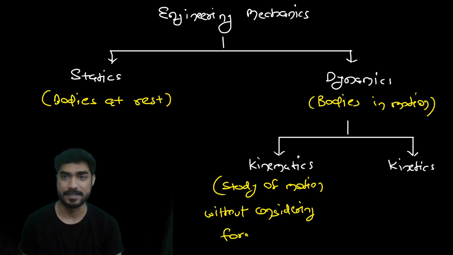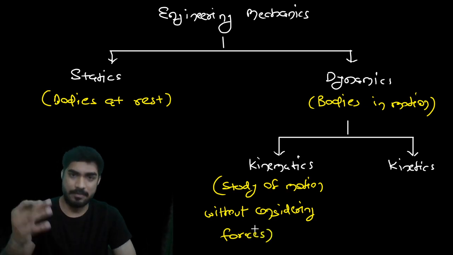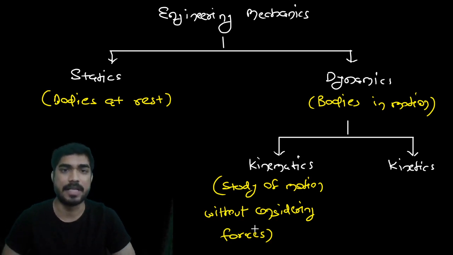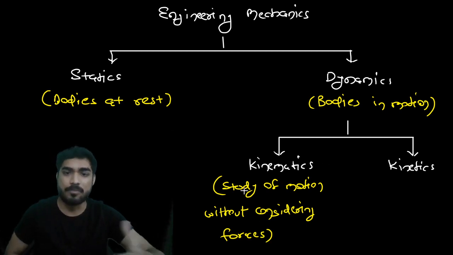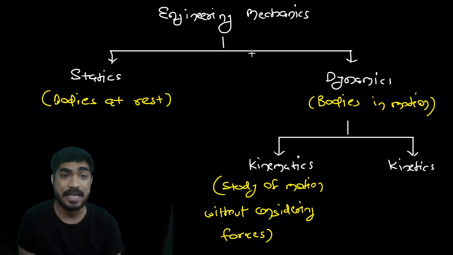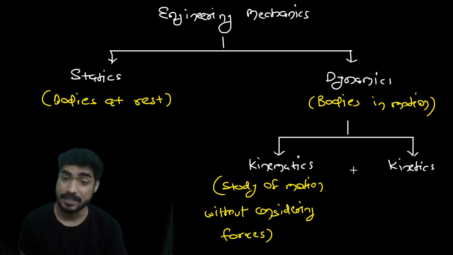There will be forces. Without forces, how will there be motion? If there is motion, some force is acting on the body. But in order to calculate the motion, you don't have to consider the force in the kinematics part. In the kinetics part, we have to consider the forces also.